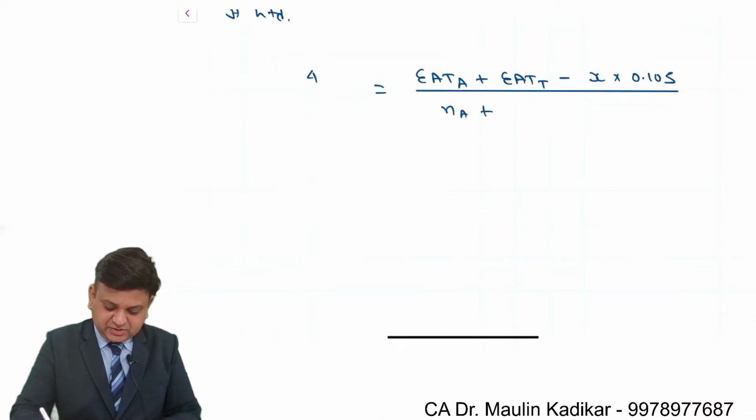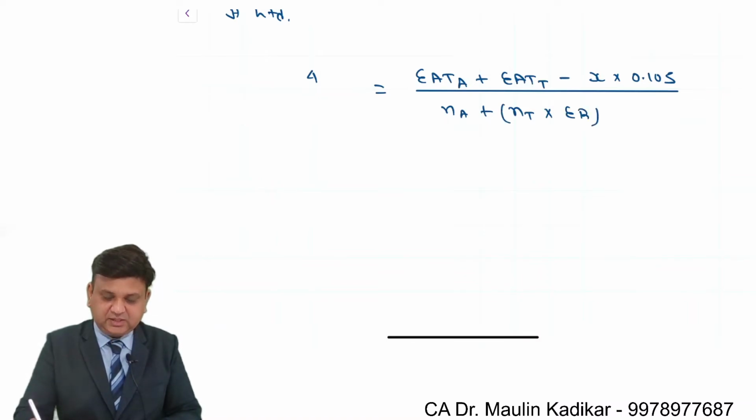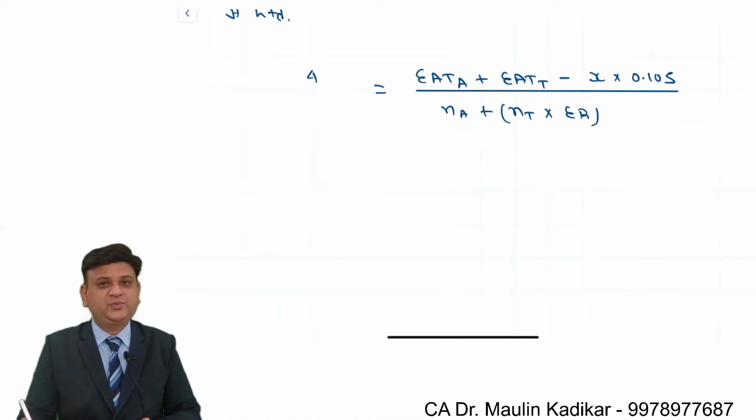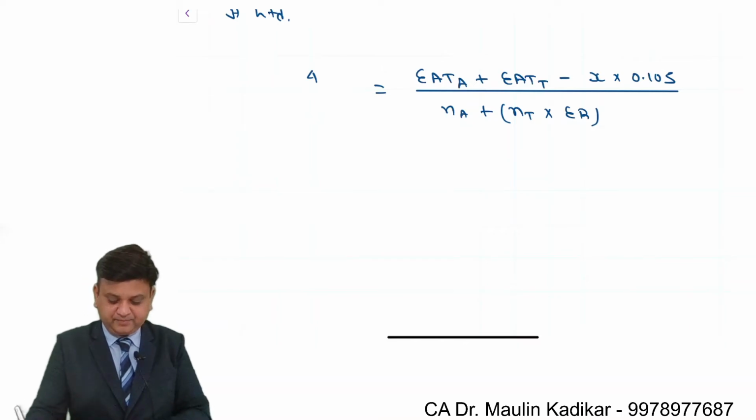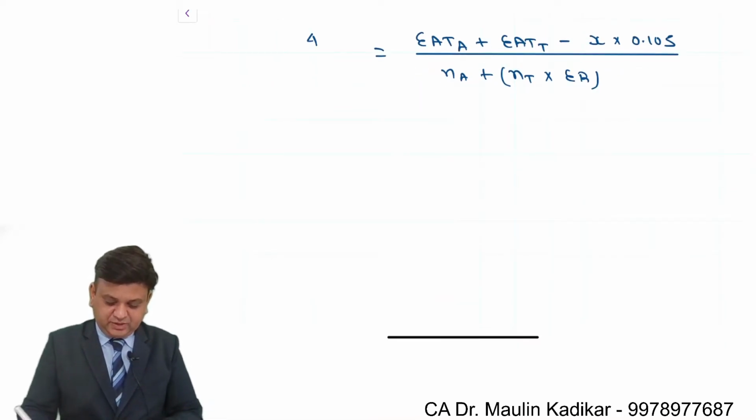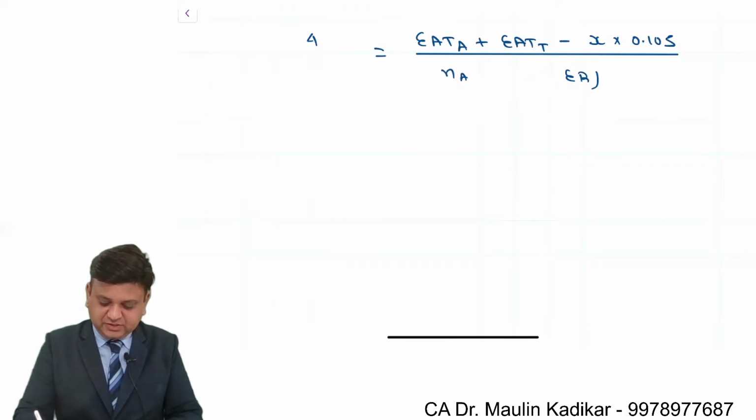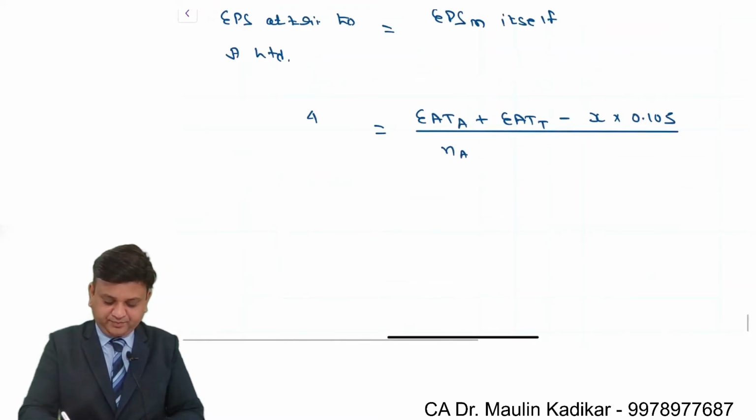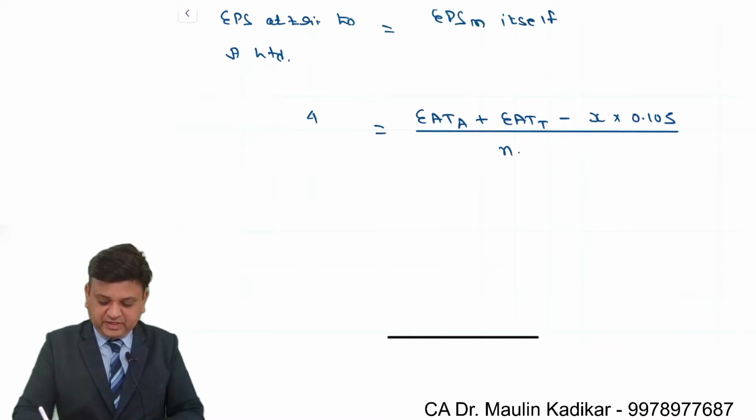That is number of shares of A plus number of shares of T into exchange ratio. This is the formula that we will have, divided by number of shares of A Limited. Why? Because we understand that no shares are issued for acquisition of the target company.